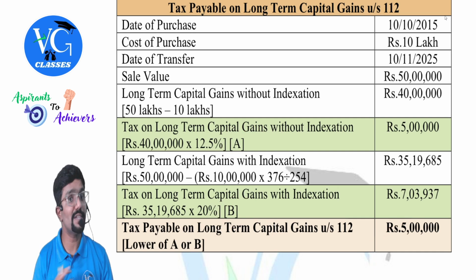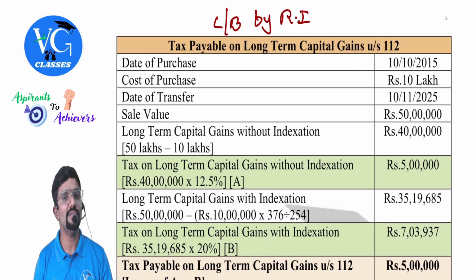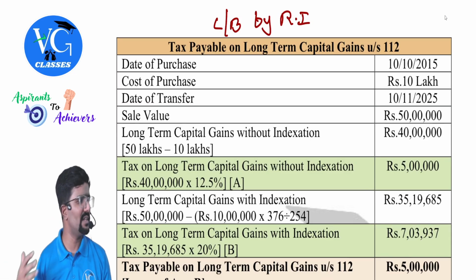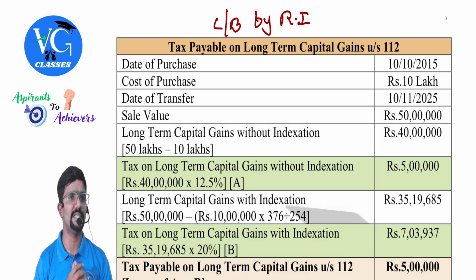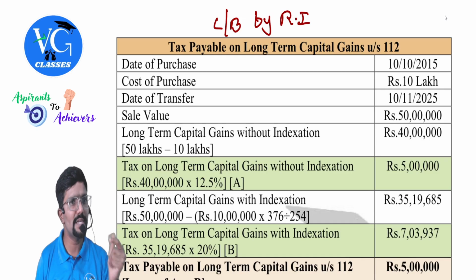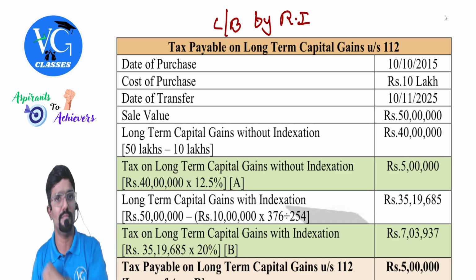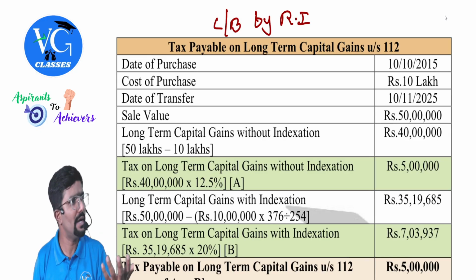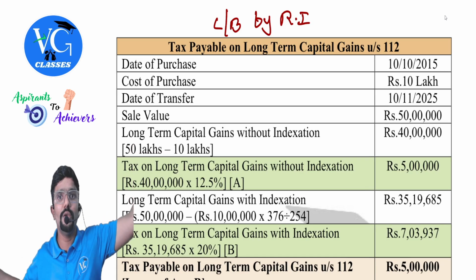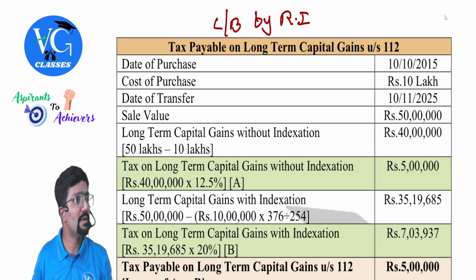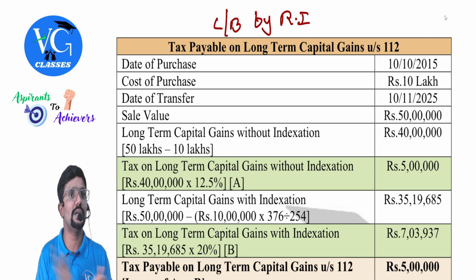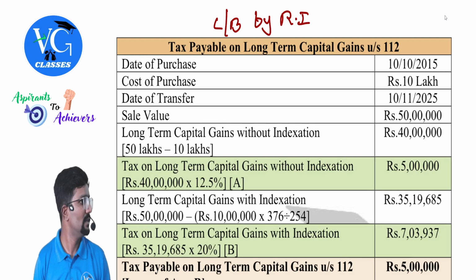Actually, this was not there when the Finance Minister removed the indexation, especially affecting the real estate sector and common people who would have purchased land and buildings. Industry experts criticized it: how can you remove indexation for land and building, which appreciates over time? Assume I purchased an asset for 1 lakh and today it is worth 1 crore. You ask me to pay tax on 99 lakh after I kept it for 20, 30, 40 years. It is not fair.